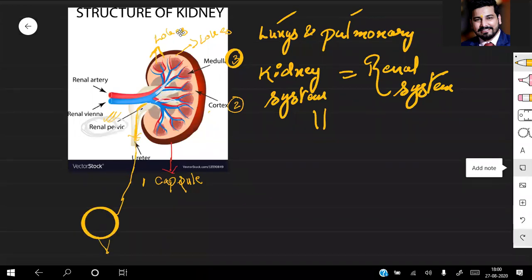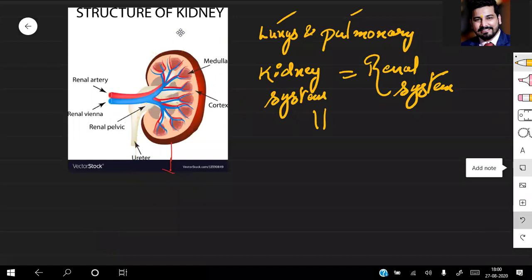Okay, so these are the structures present inside your kidney in a transverse section. Number one, you have the capsule. Number two, the cortex. Number three, the medulla. Number four, the lobes, and these lobes are supplied by different arteries and veins. This is the renal artery, this is the renal vein.